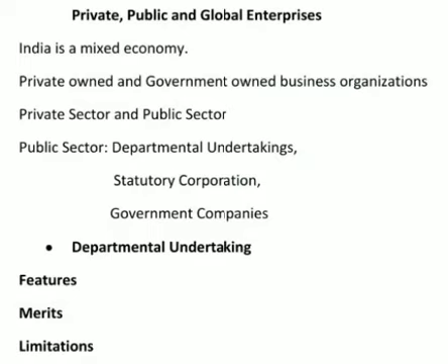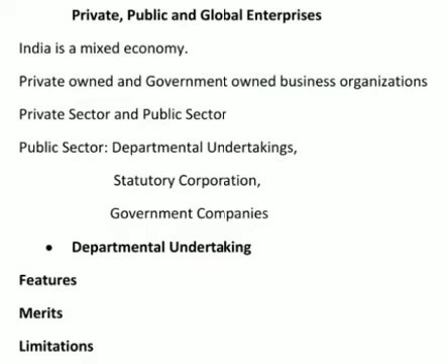Now, in a mixed economy, you will find that there are business organizations that are privately owned and also owned by the government. Those companies which are privately owned are known as private sector. All those different kinds of companies which are owned by private organizations come under the private sector, and all those organizations which are owned and controlled by the government come under the public sector.